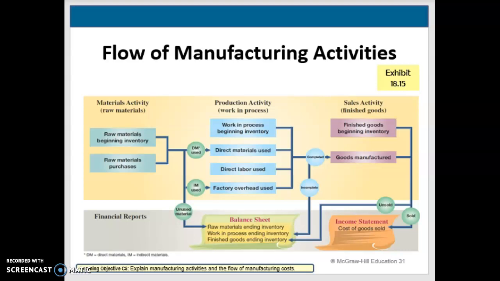So there are other reports managers prepare to help them plan and control the manufacturing process, and that's what we're going to be looking at. We're going to be looking at the schedule of cost of goods manufactured, and we're going to do that in the next part 3 video. So we're going to stop here and we'll start with part 3, looking at the schedule of cost of goods manufactured.